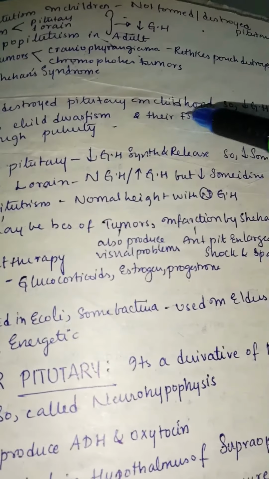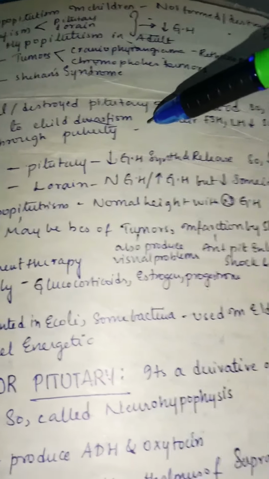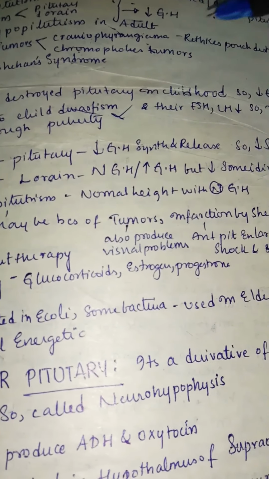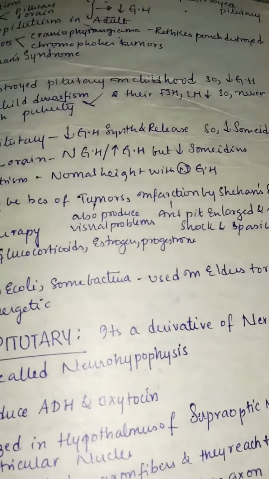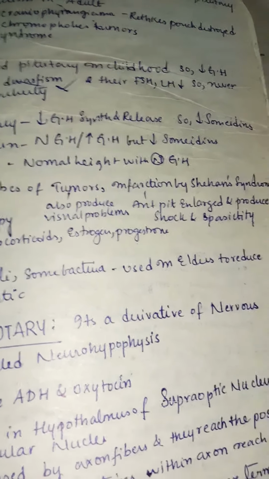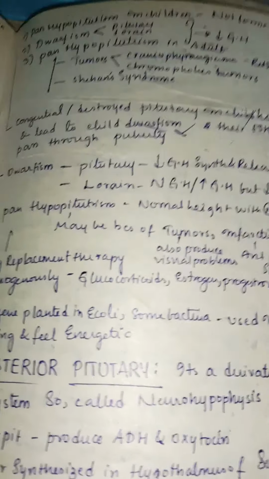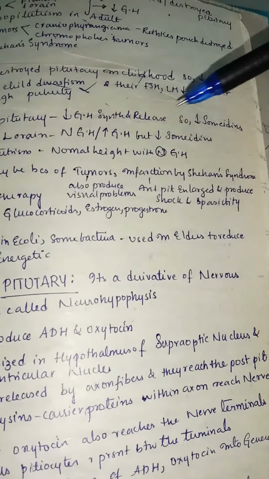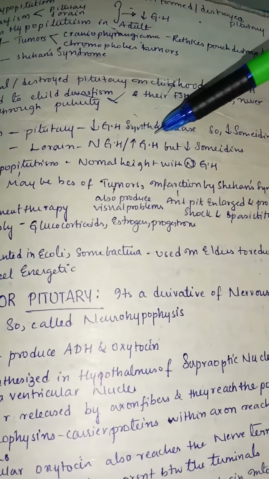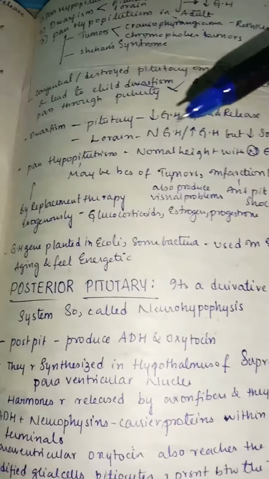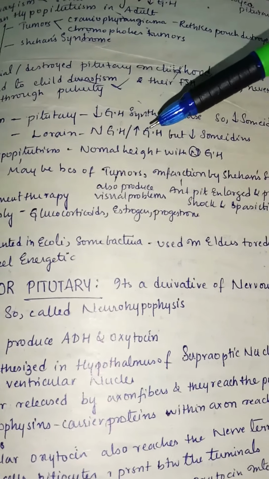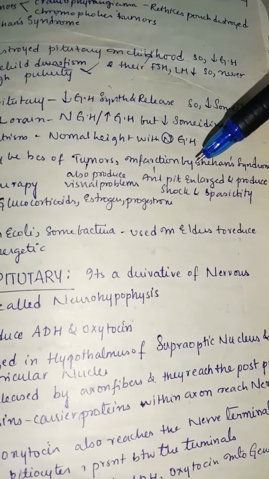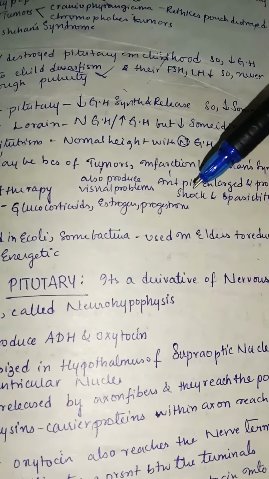Next, with congenital or destroyed pituitary in childhood, decreased growth hormone will lead to child dwarfism, and their FSH and LH also decrease, so they never pass through puberty. They are also, of course, infertile because their anterior pituitary is not well developed, so all their hormones are also affected. In pituitary dwarfism, there is always decreased growth hormone synthesis, so decreased somatomedins. In Laron dwarfism, there is increased growth hormone but decreased somatomedins. Panhypopituitarism: normal height with normal growth hormone, but there may be some tumors or infarction by Sheehan syndrome. All this will lead to a decrease in the growth hormone.